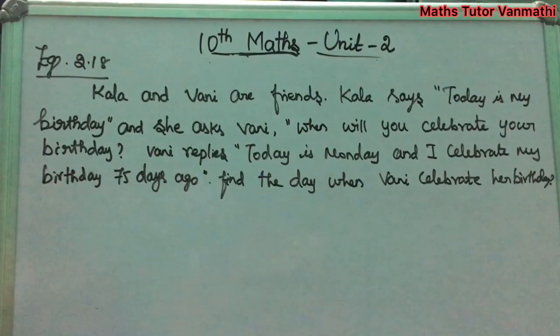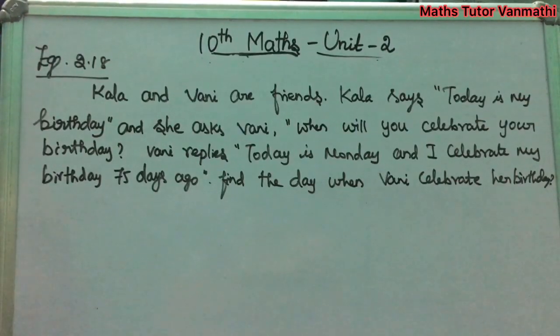Example 2.18. Kala and Vani are friends. Kala says, today is my birthday, and she asks Vani, when will you celebrate your birthday? Vani replies, today is Monday and I celebrated my birthday 75 days ago. Find the day when Vani celebrated her birthday. Two friends are there, Kala and Vani.